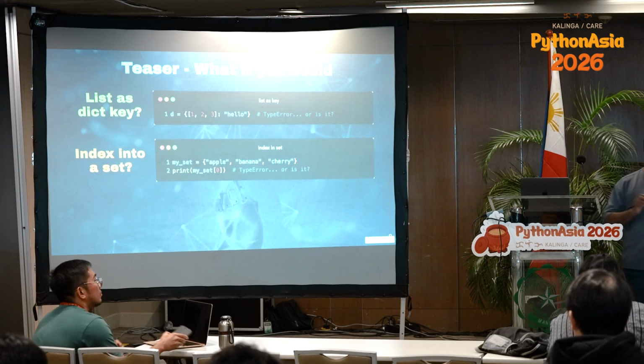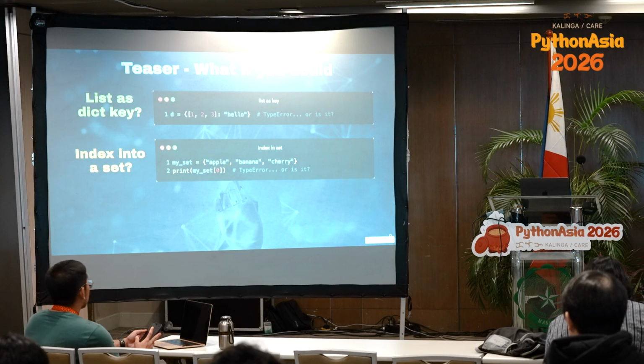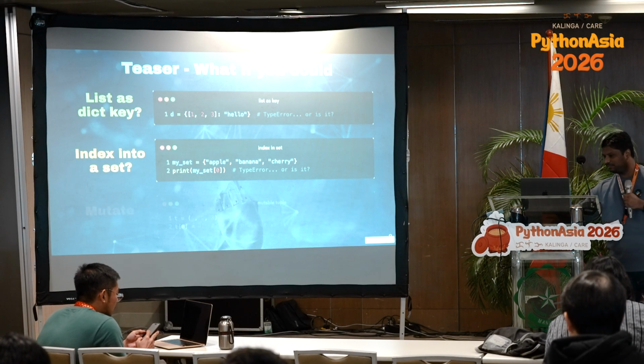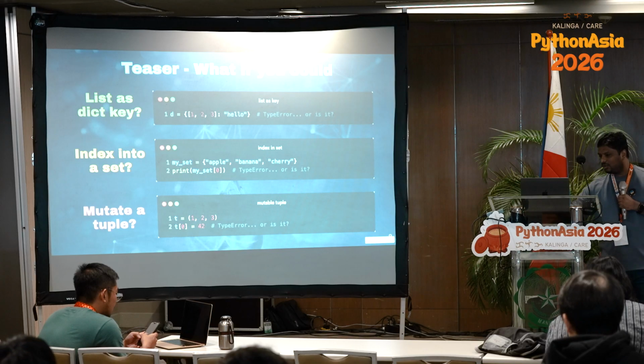Similarly, index in set, we know it's not possible. We cannot do indexing, but can we? Is it possible? If we can do that, think of the possibilities that we can have in our code. And mutating a tuple. Just now we said, right, tuple is immutable. Then how can we mutate it? And think if we can really mutate it, what powers it can give us. So let's see all these examples.